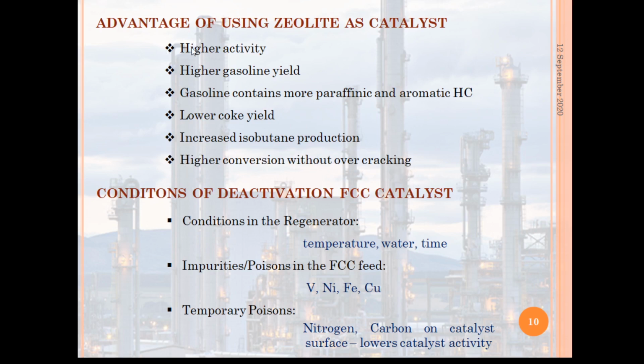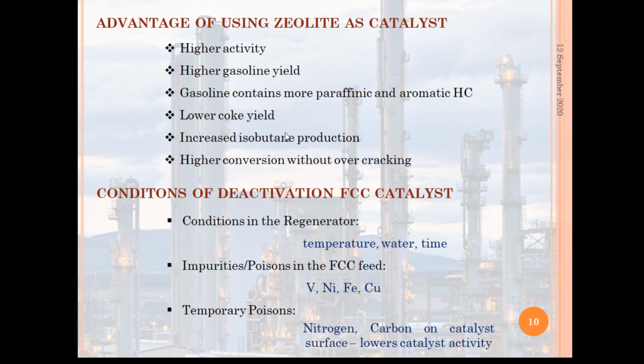So high activity is also present in the zeolite, and higher gasoline yield is also needed for this FCC cracking. Now it lowers the coke yield, so the duty of the regeneration unit will be lower, and as it increases the isobutane production, it also helps to increase the octane number, and it provides high conversion without overcracking.